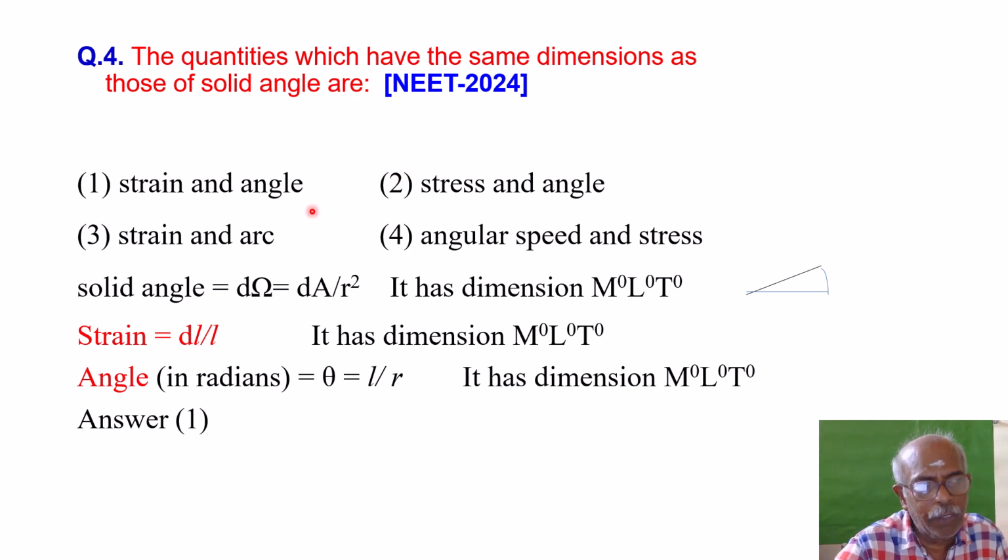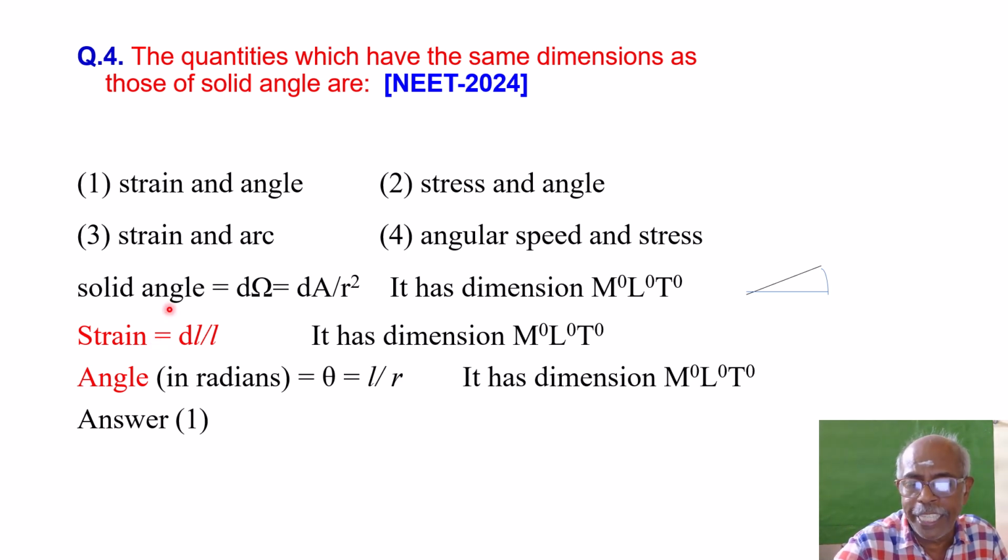As usual, you are given 4 options. Number 1, strain and angle. 2, stress and angle. 3, strain and arc. Number 4, angular speed and stress. In order to solve the problem, first you must find the dimension of solid angle. Then only we can find which are the other quantities that have the same dimension as solid angle.